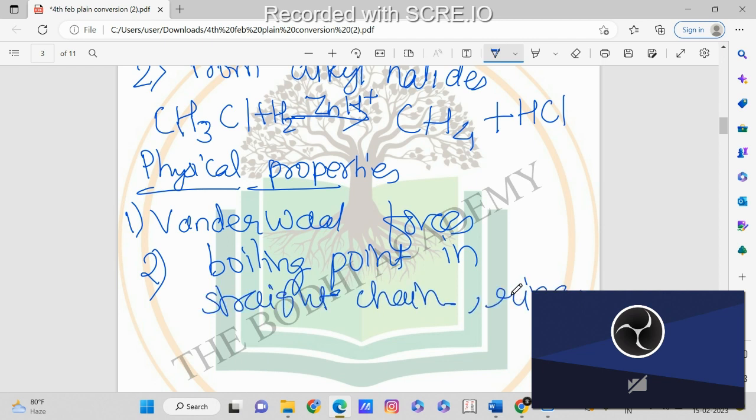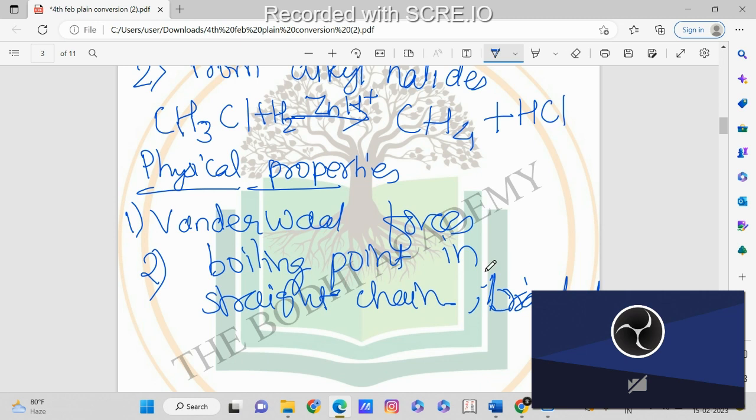Okay, straight chain or ring, you can say first, before ring you can say a branched structure. Straight chain and branched structure.